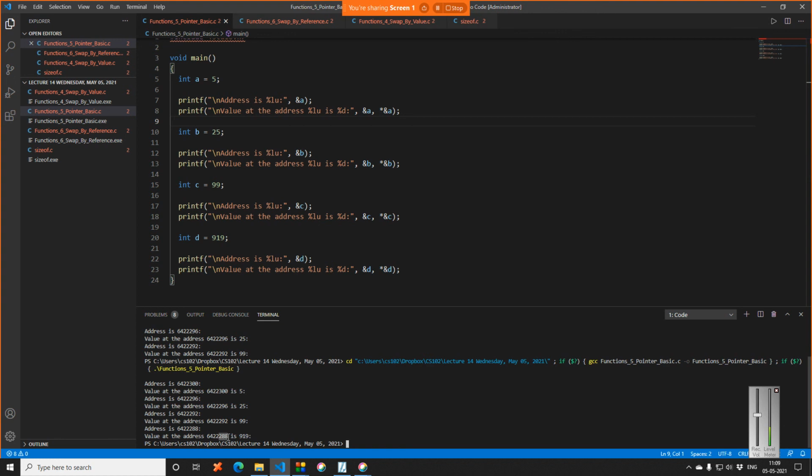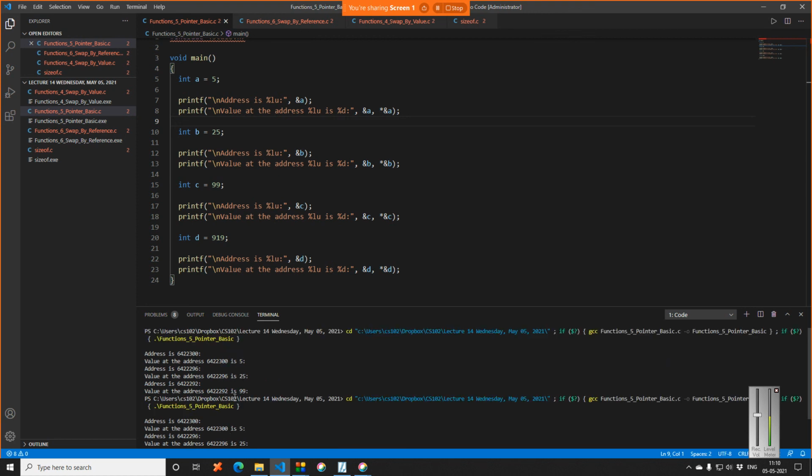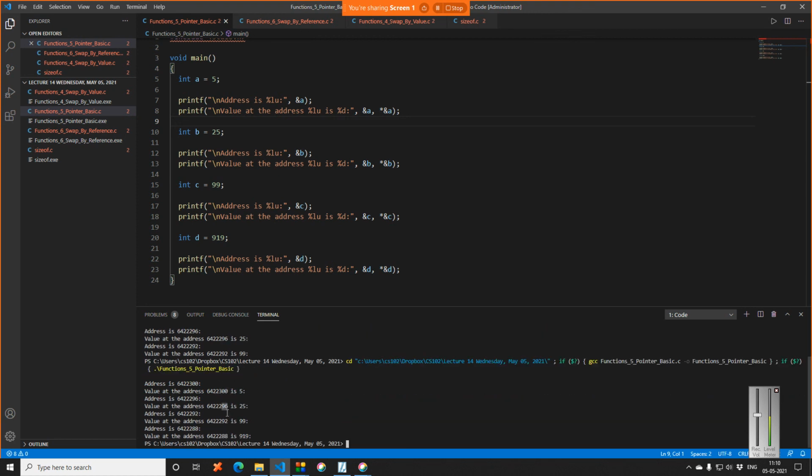In some compilers, the order may be increasing, right? It may become 300, 304, 308, 312. It may happen that also. And in some compilers, it may actually give a random memory address, but that is very rare. That used to be very, very old compilers. Nowadays, they usually assign sequentially, one after the other. Fine, there is no doubt till now.